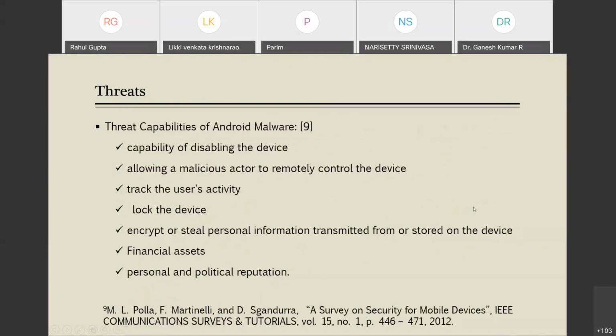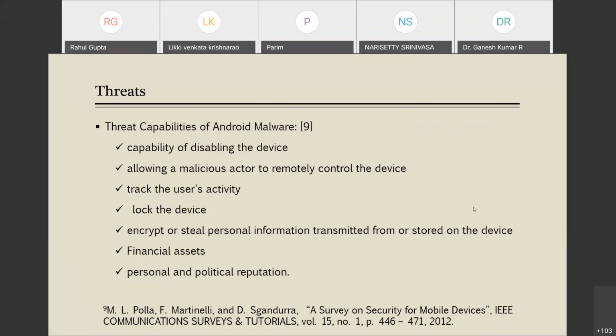Next are the threat capabilities of Android malware. One of the capabilities is disabling the device. Another is allowing a malicious actor to remotely control the device. It can track the user's activity and log the device.